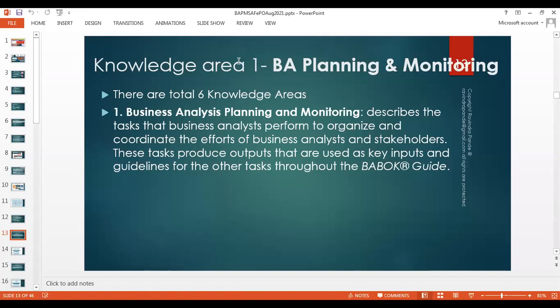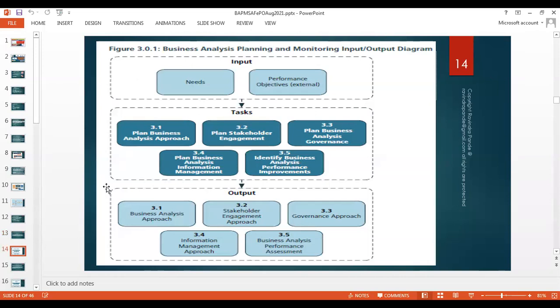Okay, so let's get started. Let's revise this knowledge area quickly. The first one is BA planning and monitoring. As a business analyst, I do my planning ahead of time. I even build some monitoring techniques, so that I can understand whether we are moving in the right direction, and who the actual stakeholders are to check. We've seen the inputs and outputs: needs, wants, wish list, and overall performance objective. Needs and wants are basically functional requirements, and performance objectives are basically non-functional requirements.